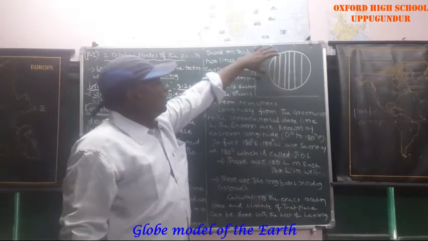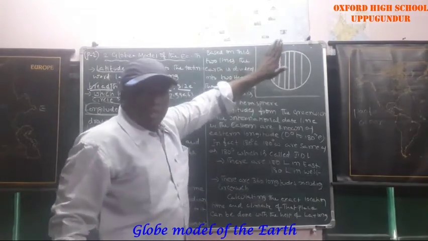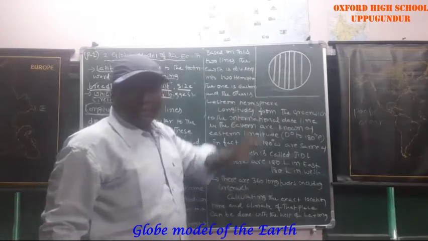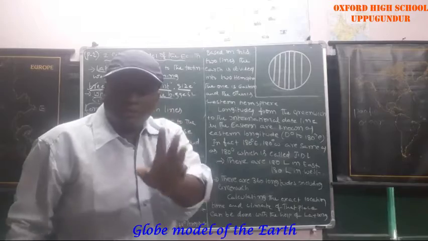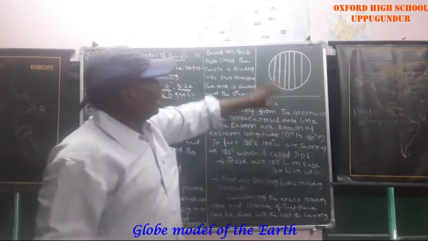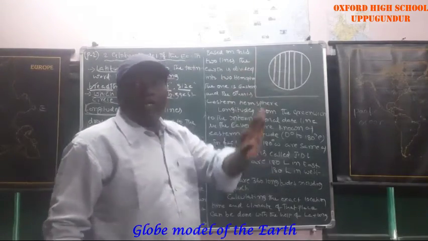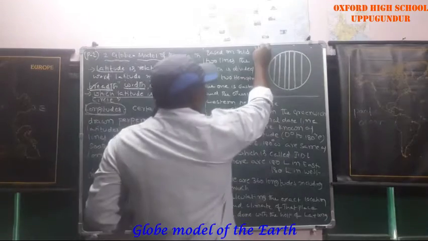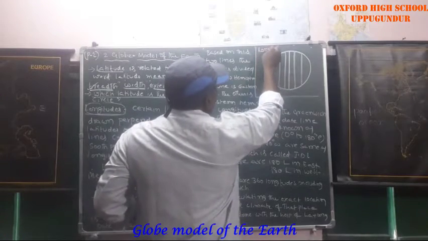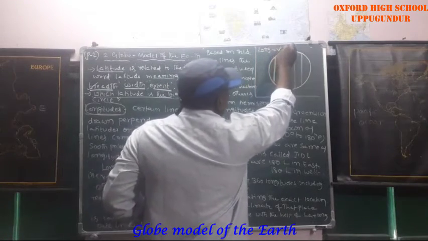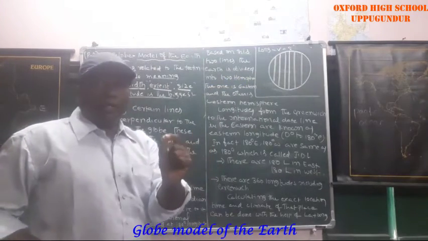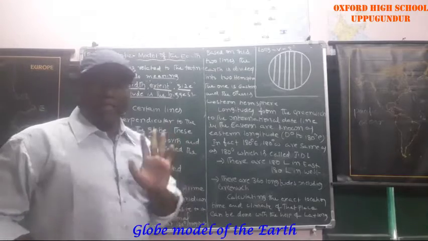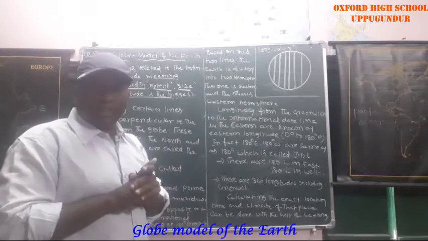That means longitudes are which lines? Vertical lines. Latitudes are horizontal lines. Longitudes are vertical or straight lines. Remember that differentiation.